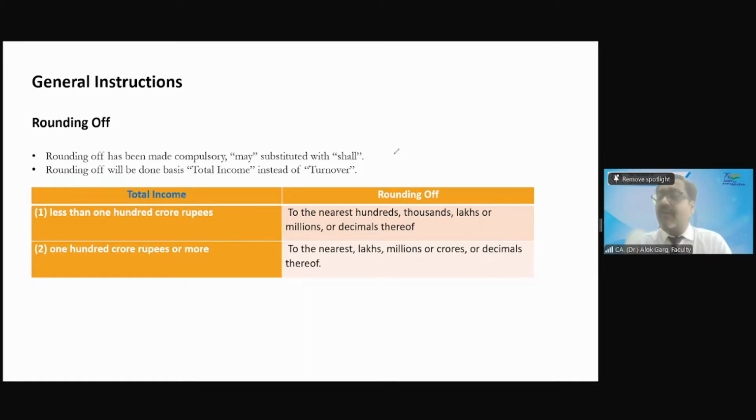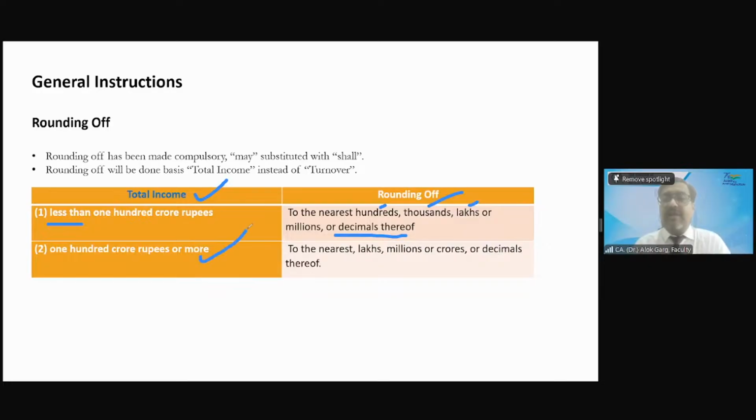But what is the unit of rounding off? Friends, it depends on the total income. If your total income is less than 100 crore rupees, then you can round off your numbers in hundreds, thousands, lakhs or millions or decimals thereof, right? If it is up to 100 crores, you can round off in hundreds, thousands, lakhs or millions. Million means 10 lakh. Okay. Or decimals thereof means you can write in decimals also, up to 2 decimals.